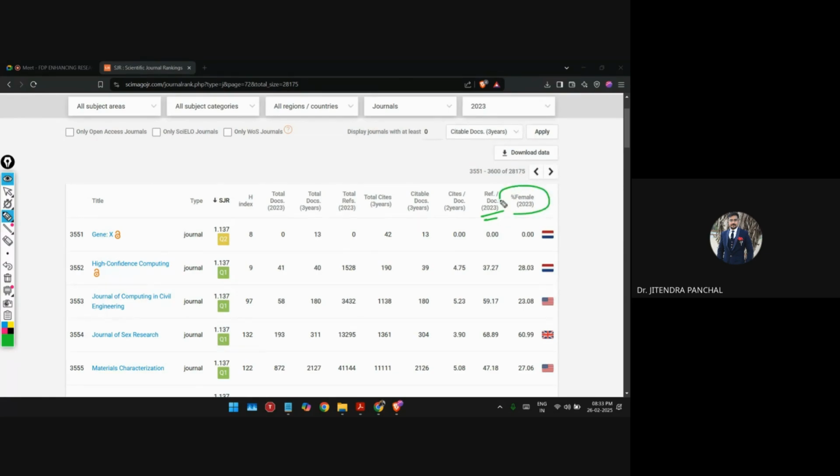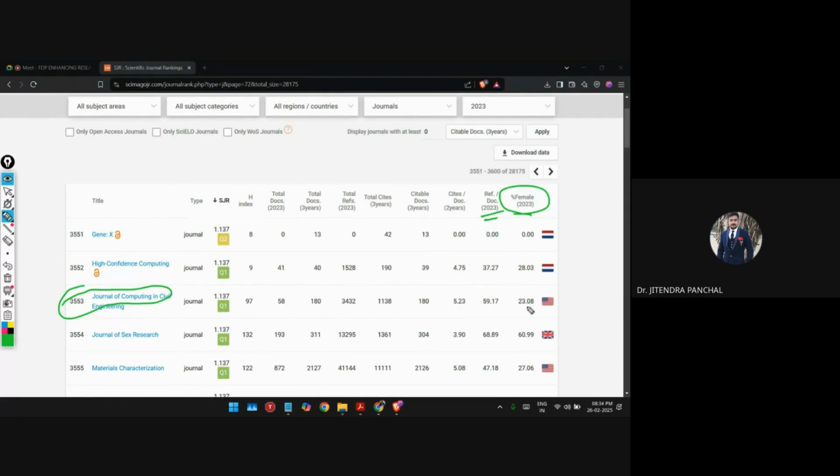Now the last one is very important, that is, the percentage of females. That means it represents how many female authors have published papers in this journal. Understood now?